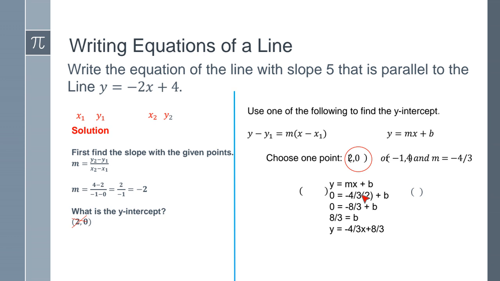So 0 equals 2 times negative 4/3, which gives us negative 8/3, plus b. Then on the next step, we're going to add 8/3 to both sides to solve for b. So if we add 8/3 to both sides, it's going to give us b equals 8/3. So again, my slope was negative 4/3, and my b is 8/3. So this is my equation. You see, we get the same one.